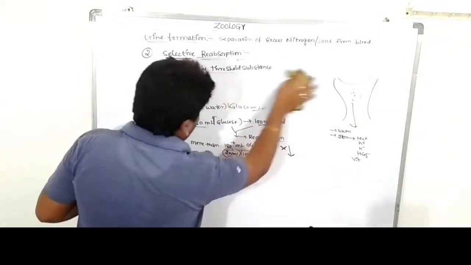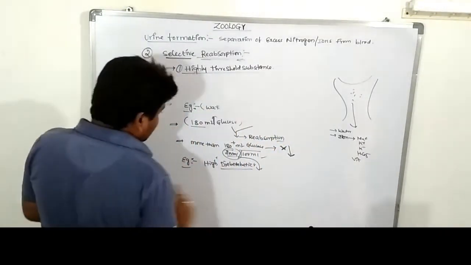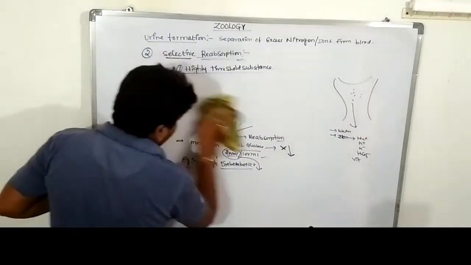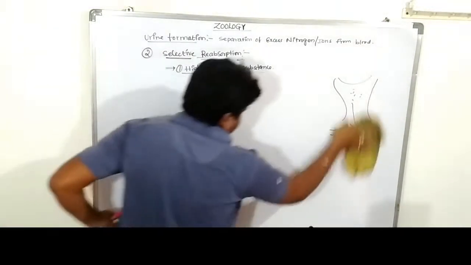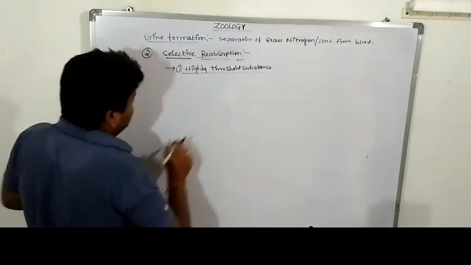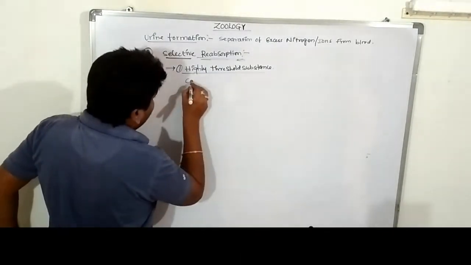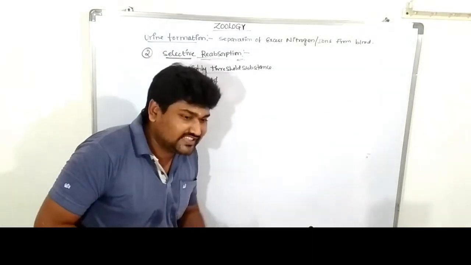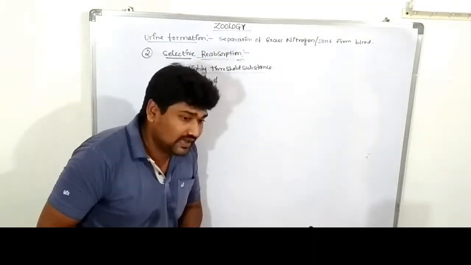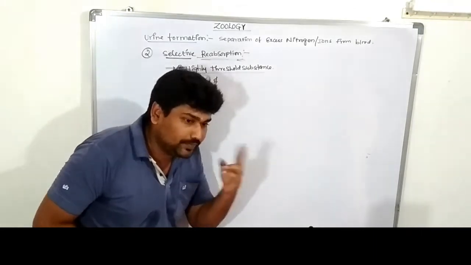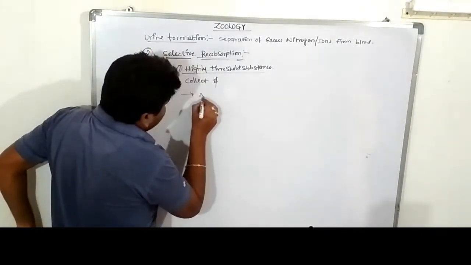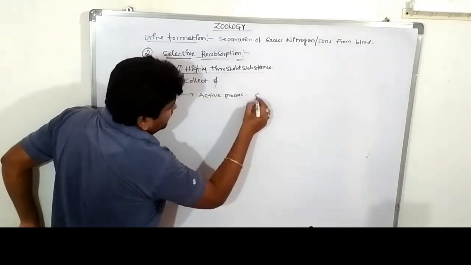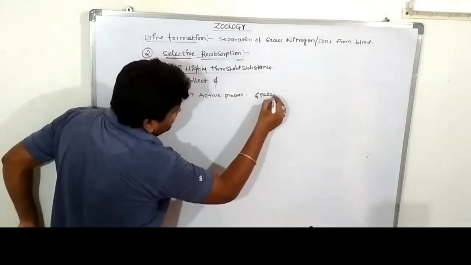low threshold substances. The high threshold substances are collected, or reabsorbed, by two processes: the active process and the passive process.